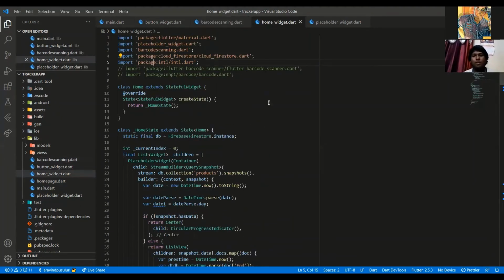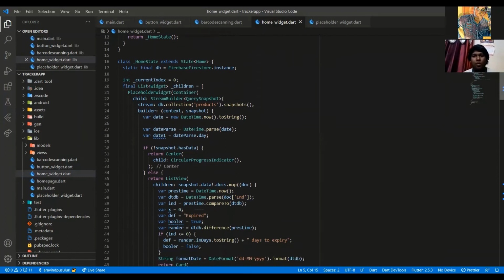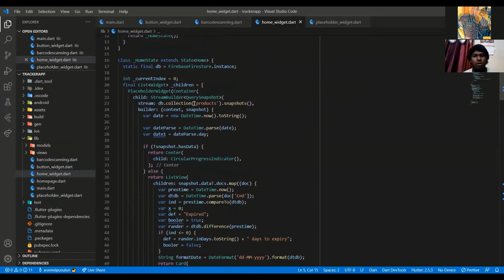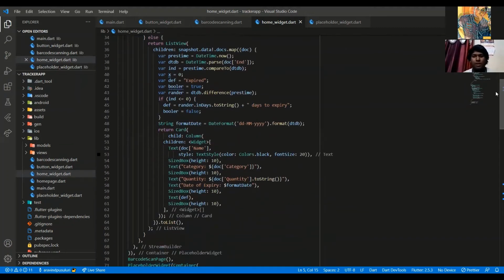The home widget.dart is the part that defines how the entire application will look to us. So the create state is continued here as well. Here we are connecting to the database collection called products, and in the products we add the entire barcode, the date of expiration, and all of those details. Here we'd be rendering all the necessary information for the initial home page, the landing page, so that we can display the name of the product, the category, the quantity, the date of expiry, and the number of days to expiry, which are all calculated here.